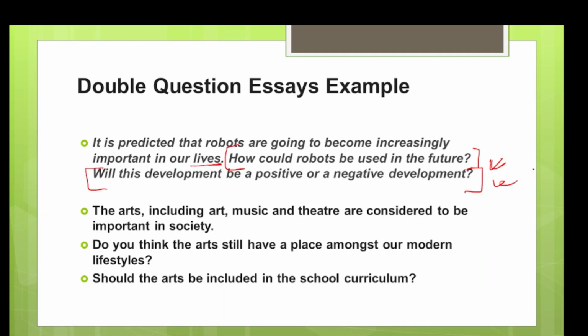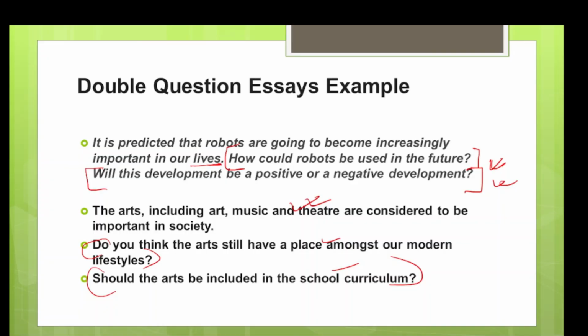Okay. In the first one, they are asking you simply a non-opinion question. They are asking you to discuss something. In the second, they are asking your opinion. What do you think? Do you think it's positive or do you think it's negative? Right? Another example: art is considered to be important in society. Do you think art still has a place among us? So this is the first question, this is the second question. So in this type of question, a statement will be given to you and two different direct questions will be asked. Right? So this is all about the different types of essays.